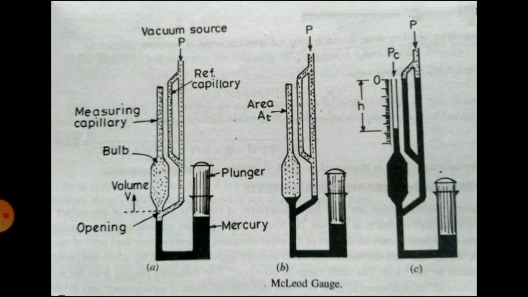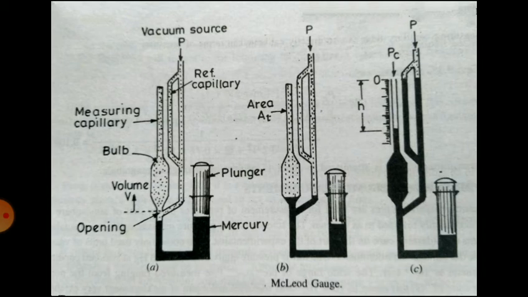Let the volume of the gas admitted into the measuring capillary bulb and into the tube down to the opening be V. So that is the volume of the gas, V.